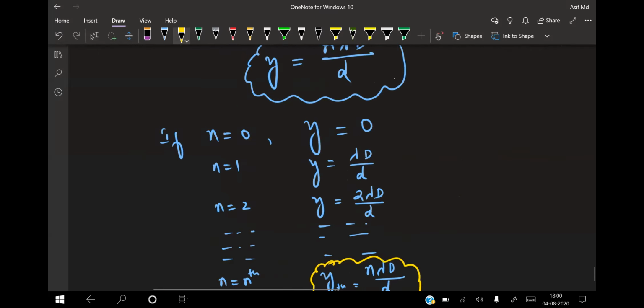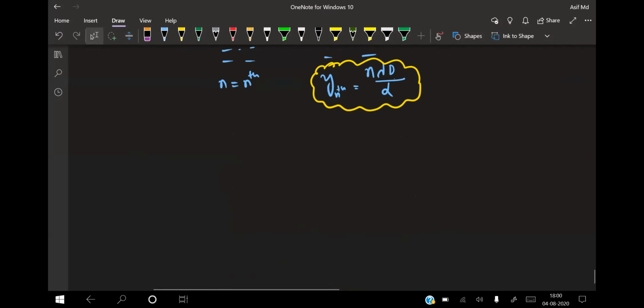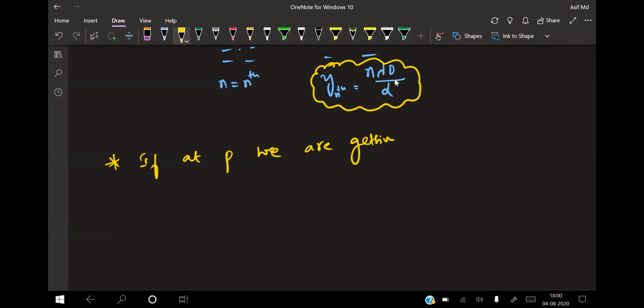In the same way, if I take one more point, if at P we are getting a dark point, a dark point is nothing but destructive interference.